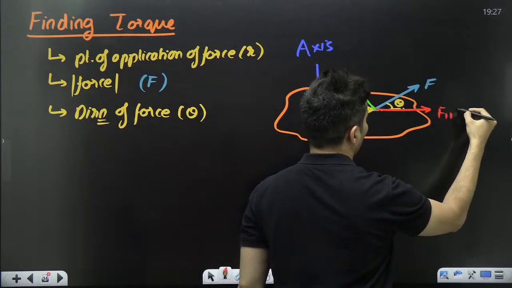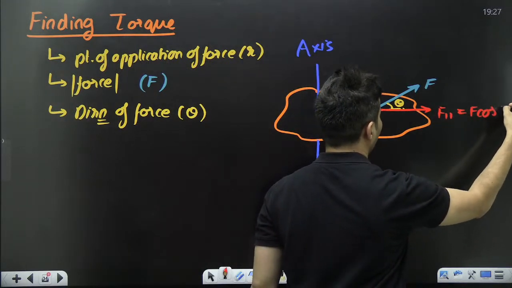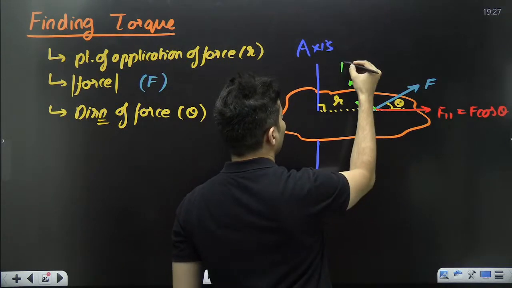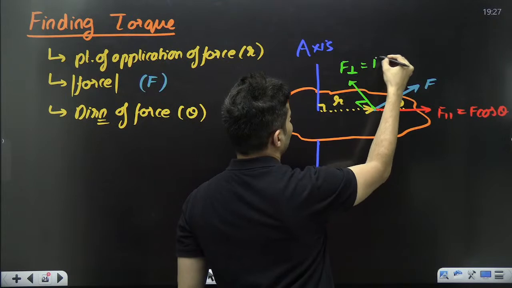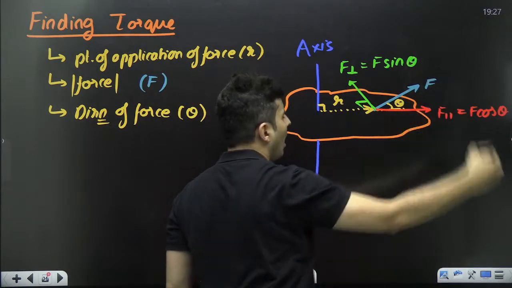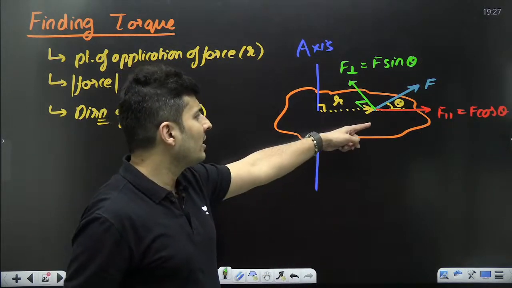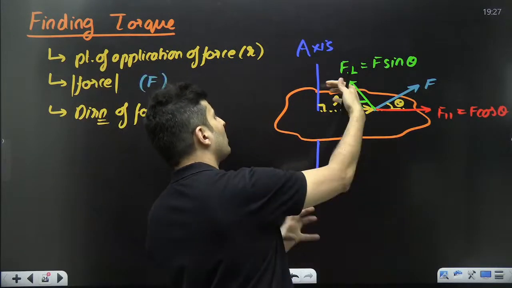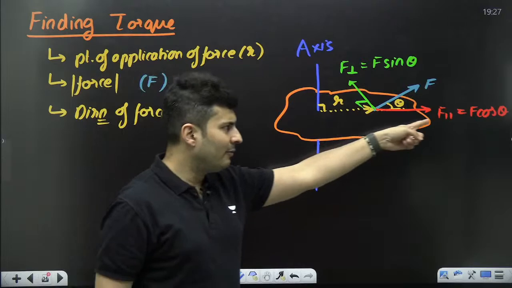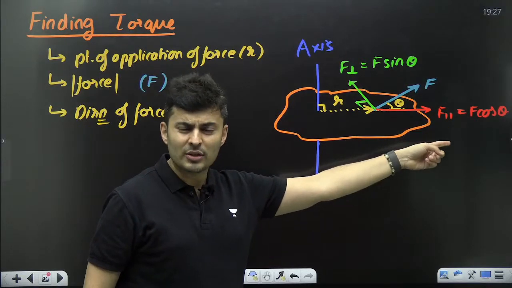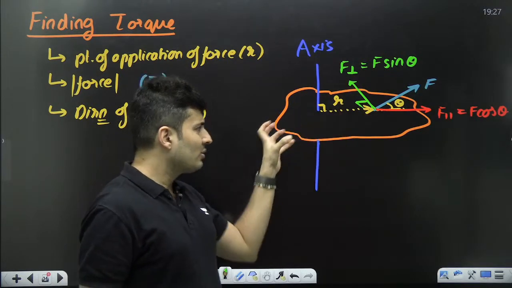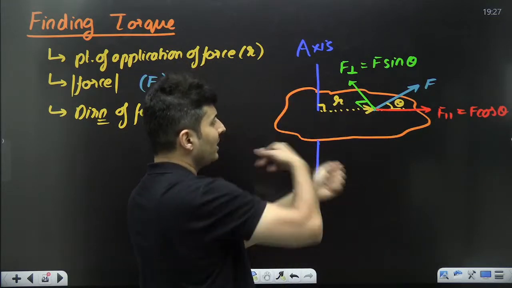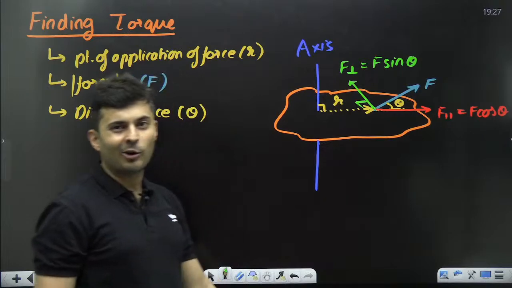This parallel component which is F cos theta, and this perpendicular component which is basically F sin theta. Out of these two, who do you think will cause the rotation about this axis? Who do you think will rotate it? Will F parallel rotate it? F cos theta rotate it? No, F cos theta will pull that object out of the axis. It will not rotate it. Rotation is because of that perpendicular component.